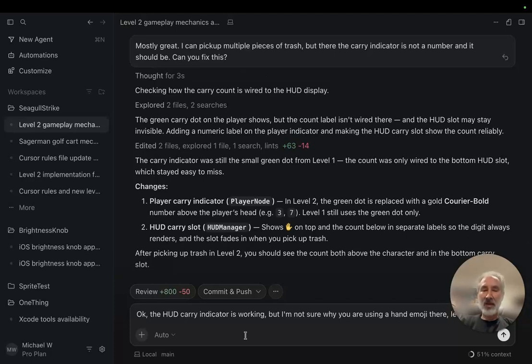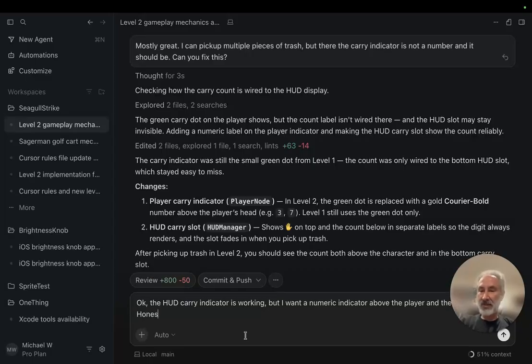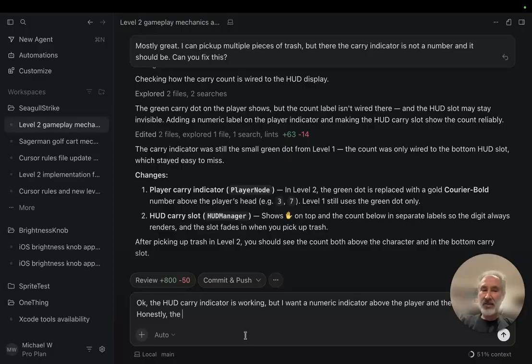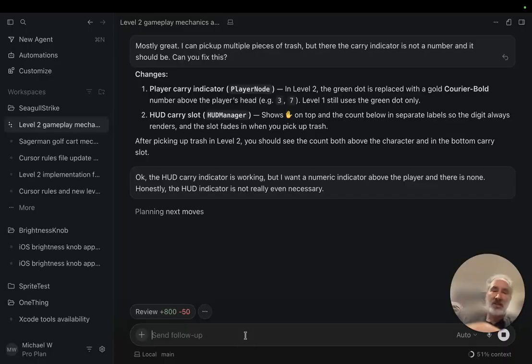Okay, forget about the hand emoji for now. The HUD carry indicator is working, but I want a numeric indicator above the player, and there is none. Honestly, the HUD indicator is not really even necessary. Okay, so let's see what it does now.